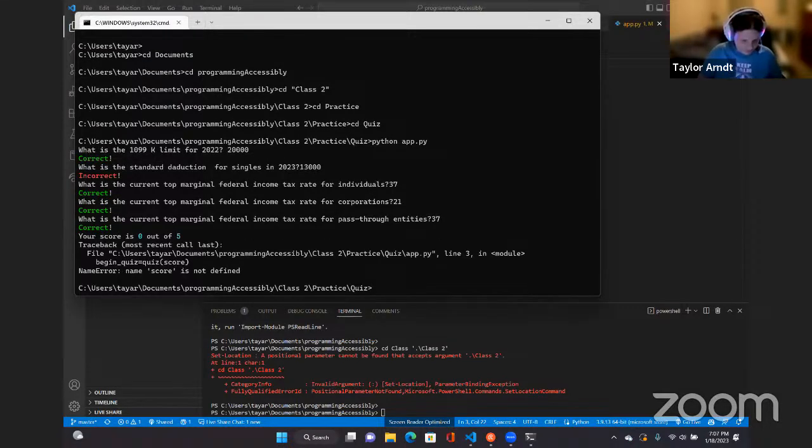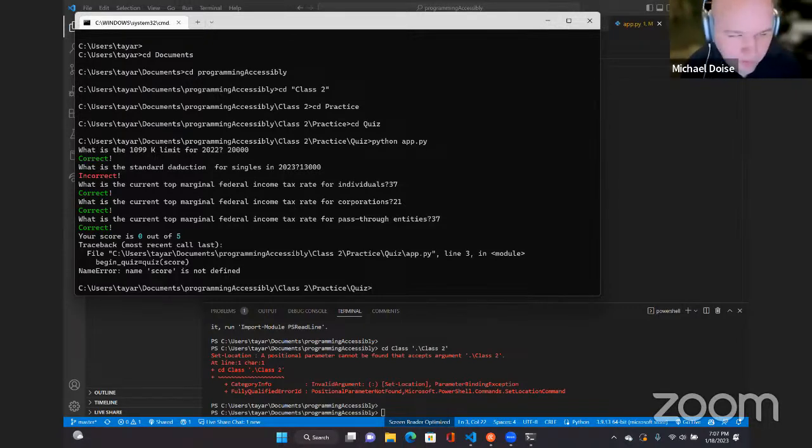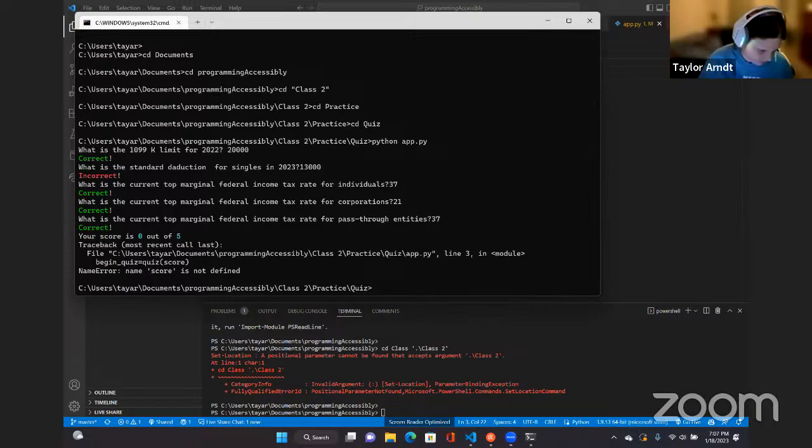Traceback, most recent call last: File C:\Users\Documents\programming accessibly\class 2\practice\quiz\app.py, line 3, in module. begin quiz equals quiz.score. NameError: name score is not defined. Told you. Yes, but it didn't go till the end. Because it's in the init file. Okay. It's in the app file.